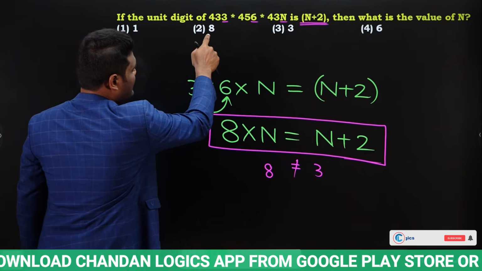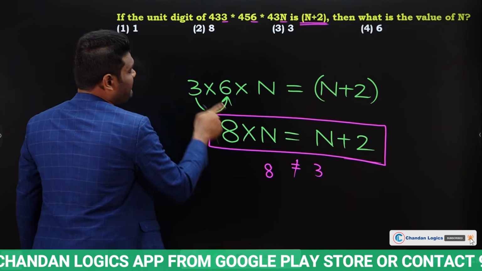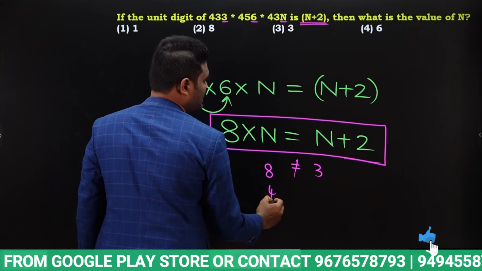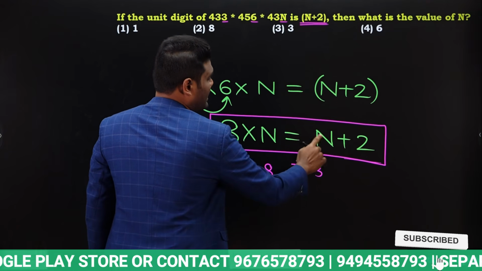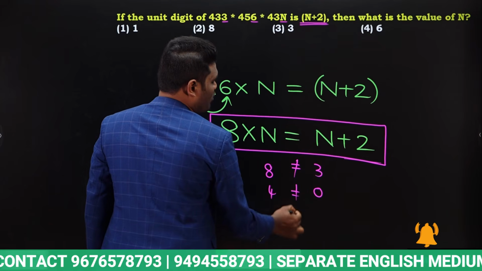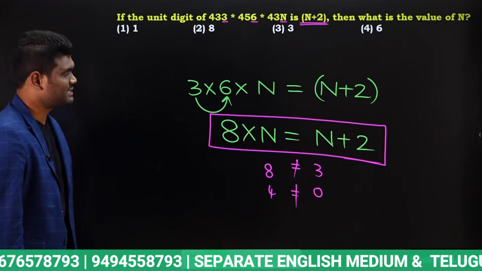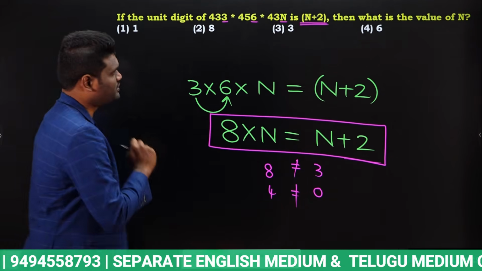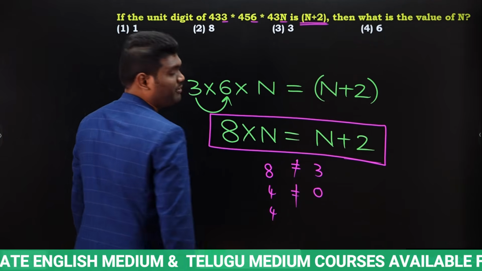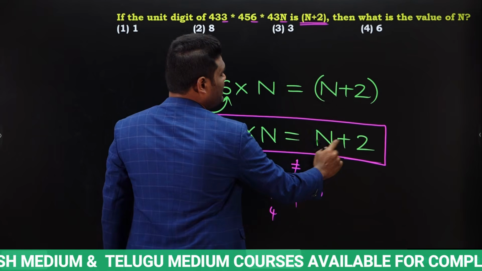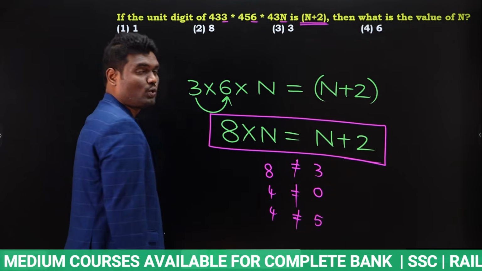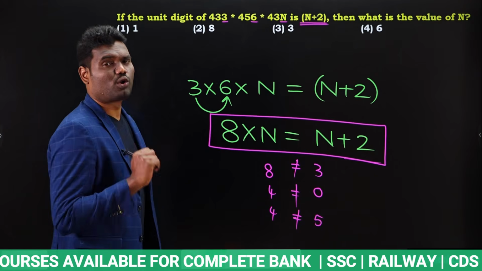Next, let us say n is 8. 8 into 8 is 64, and 64 means the last digit will be 4. Next, 8 plus 2 is 10, and the last digit will be 0. 4 is not equal to 0. So the second option is also wrong. Third option, 8 times 3 is 24, and the last digit will be 4. Next, 3 plus 2 is 5. Now 4 is not equal to 5, which means the third option is also wrong.